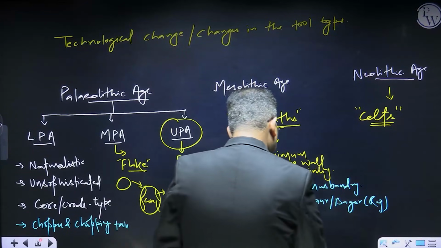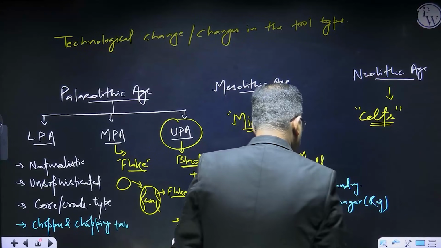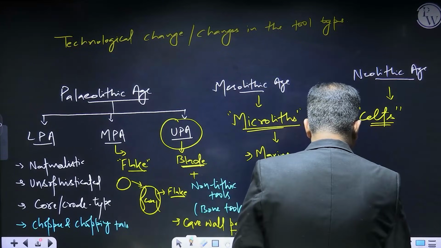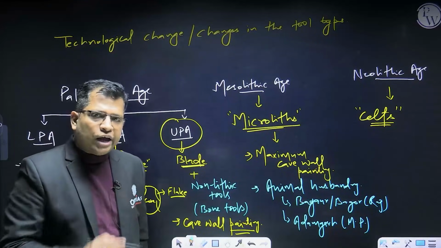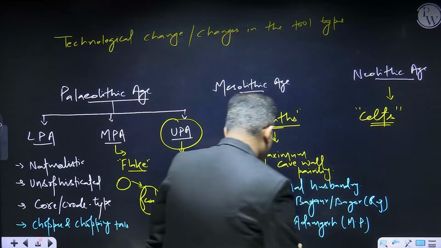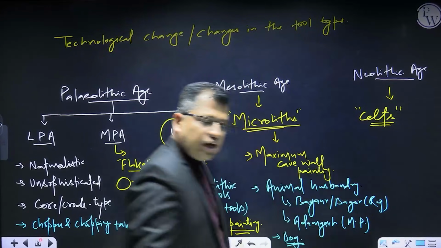Then there is another site called Adamgarh, which belongs to Madhya Pradesh. And the first animal tamed was the dog. Is it fine?